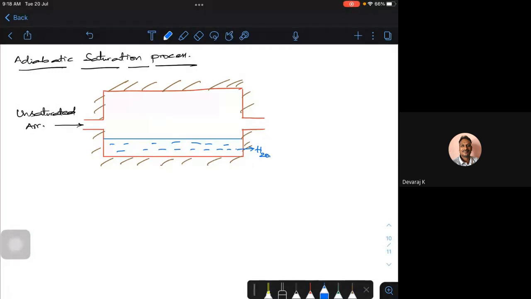Okay, what does it do? The unsaturated air, as it flows over the water, its humidity increases and it becomes saturated air.